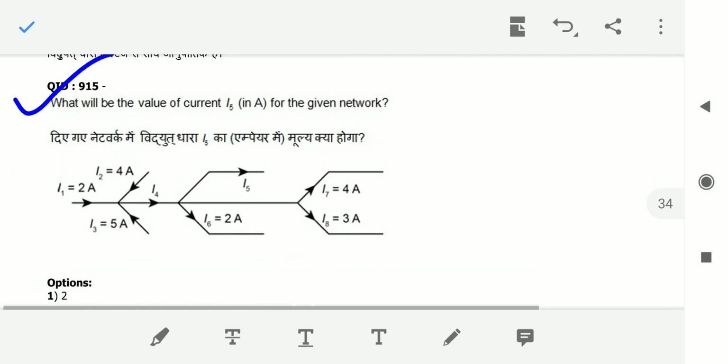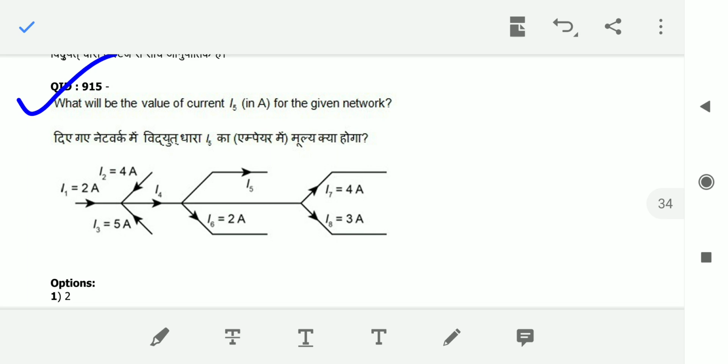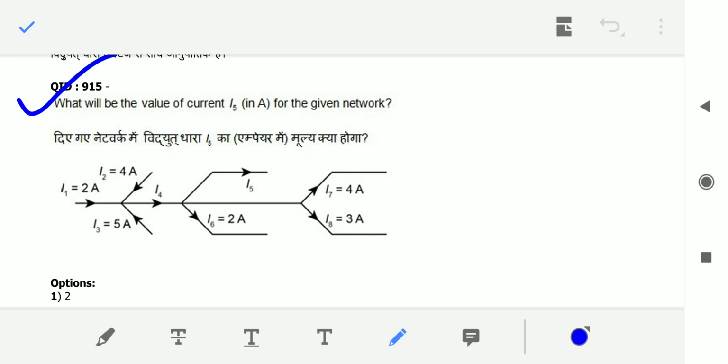Next, what will be the value of I5 in amperes for the given network? This is a very typical question. While solving it, students feel it is an easy question, but you will definitely make mistakes while calculating this value.